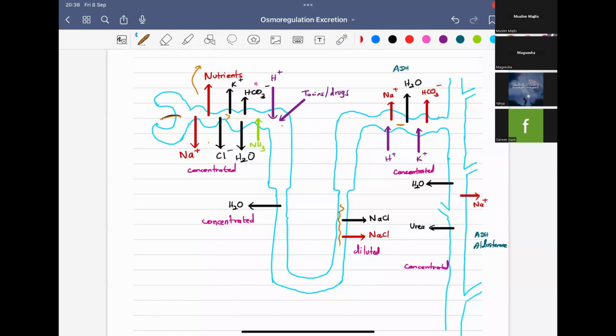The posterior pituitary gland will secrete two hormones, ADH and oxytocin. So ADH is from the pituitary gland, so it will come from the brain to the kidney. It will travel a long journey.